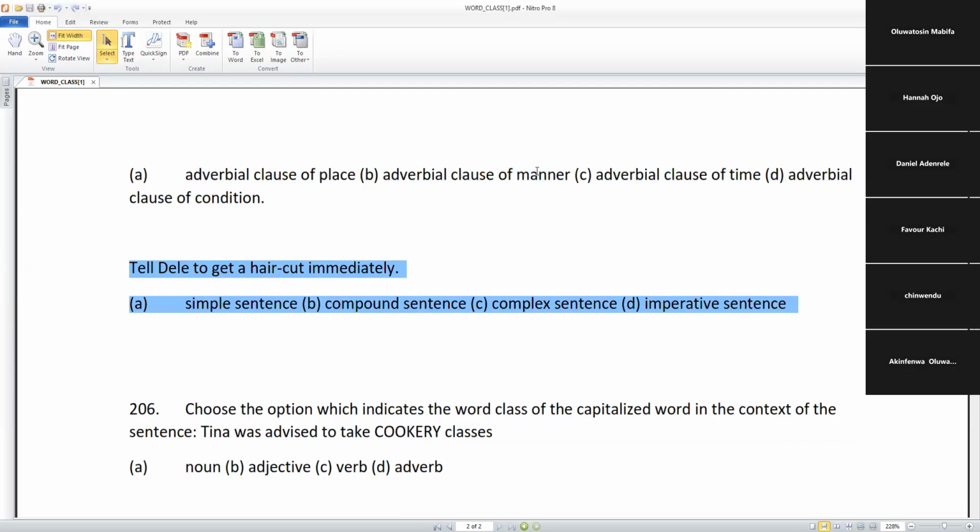If you don't have 30 over 30 in your post, you tell me, we'll face the disciplinary committee. Of course, none of us will face that, in Jesus' name. Yes, you are right, absolutely. It's imperative, even when it seems to look like a simple sentence, because it expresses what?